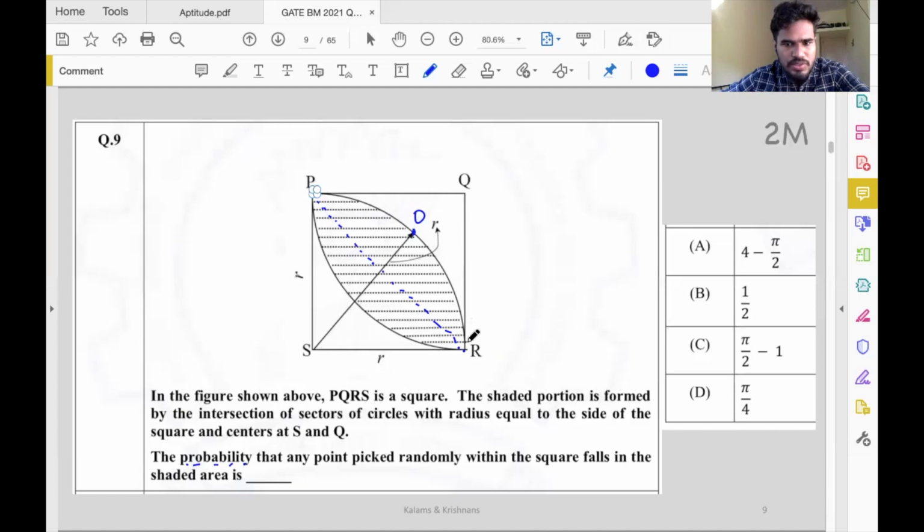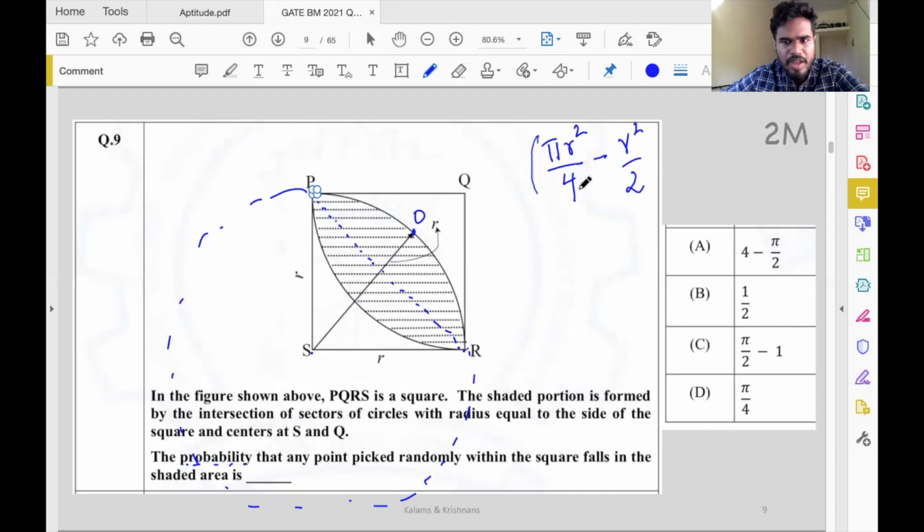So what is the area of the sector P O R along this curve? That's very simple. The total area of the circle is pi r squared, and this sector is one fourth of the total area. So that's the area of this sector. Remove the area of this triangle from there. The area of this right triangle is half of r times r, base times height, so r squared by 2.